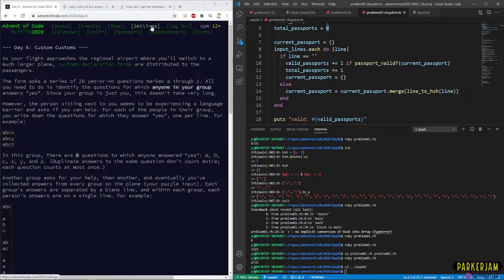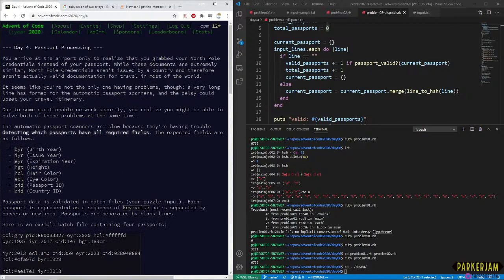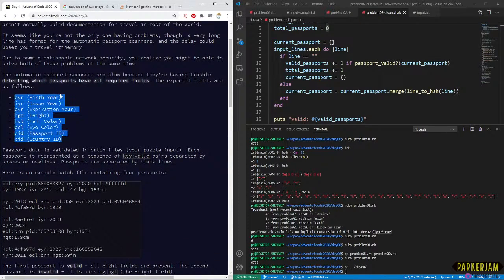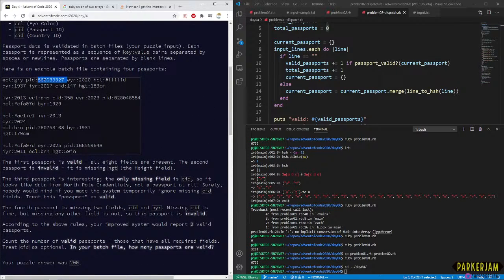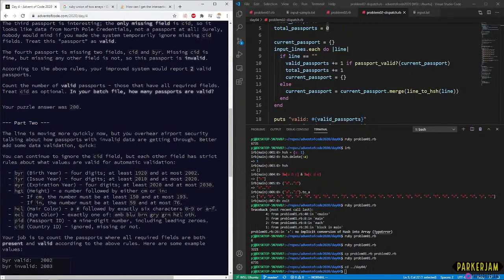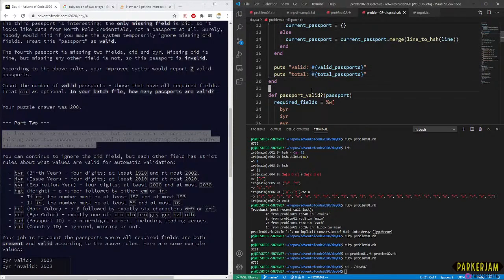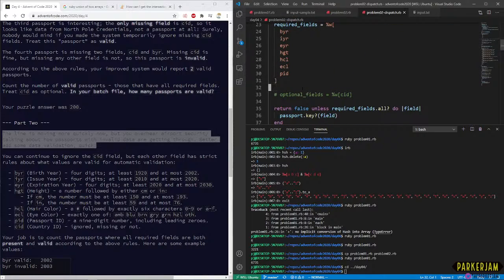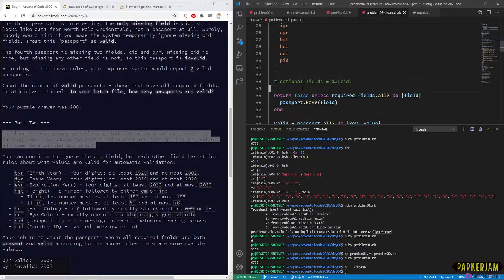Let's get back into what day 4 was. For day 4, we were trying to fake passport, and initially we just said, hey, we're just going to let everyone who has all the fields in, and then later we said, hey, we actually need to validate these fields because people are getting kind of suspicious of us. That's not okay. A million people were getting on the plane, and we were just creating an international incident. It's actually quite embarrassing for everyone involved, and we didn't want to have anything to do with that.